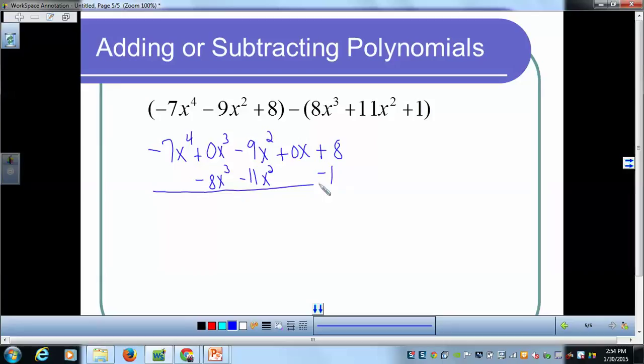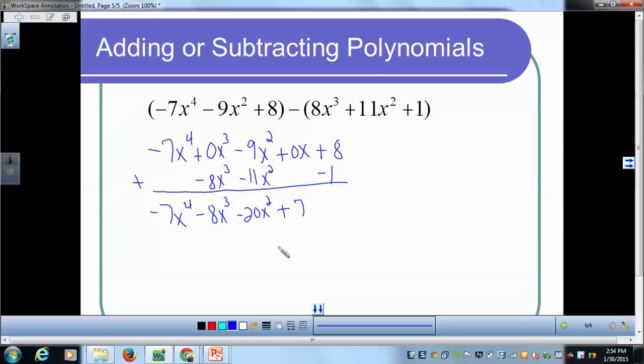All right. So now I have negative 7x to the 4th. Okay, and then I have these two, I combine those. I have these two, so I combine those. There's no x's, so I don't. You could write 0x if you want. You do not have to. All right, and then 8 minus 1 would be a positive 7. So then, and like I said, we're always adding right here. And then that would be our answer.